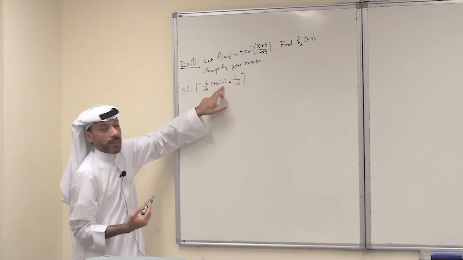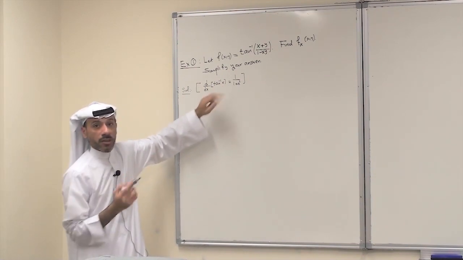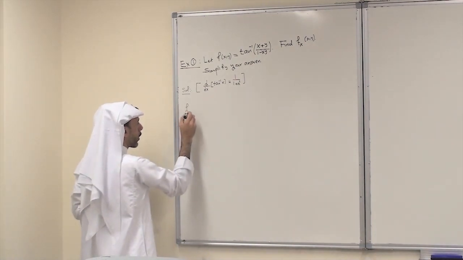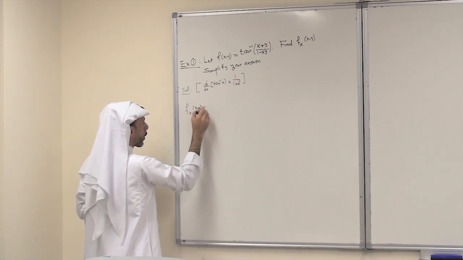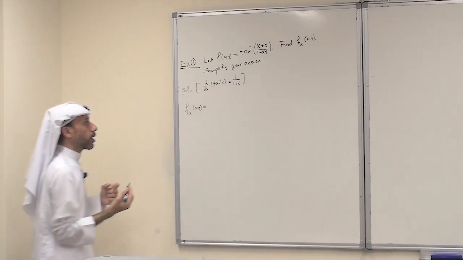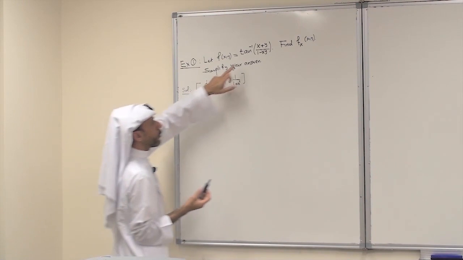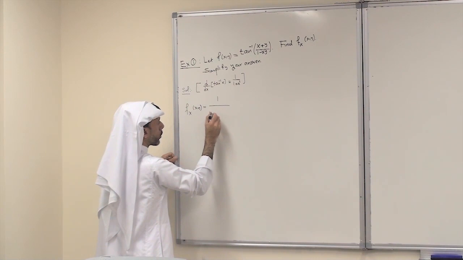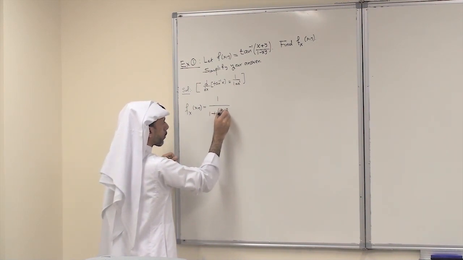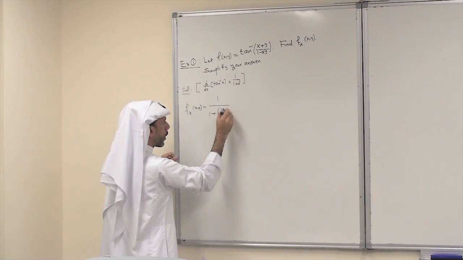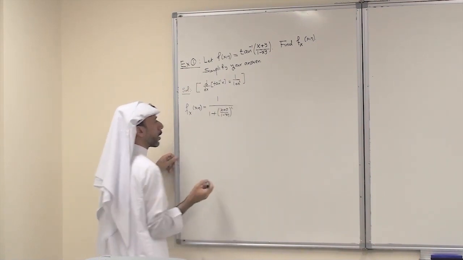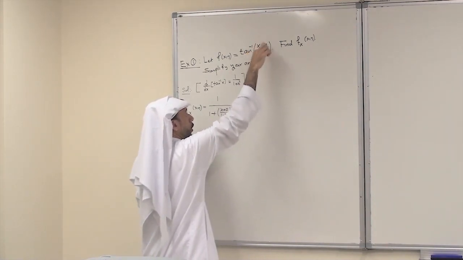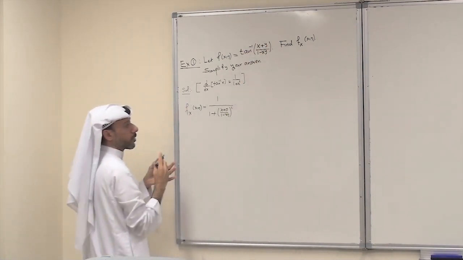And if instead of x I have a function, I have to use the chain rule. For now, let's find f sub x at (x, y). I differentiate with respect to x, looking at y as a constant. Now I differentiate the tan inverse. This becomes 1 over 1 plus ((x plus y) over (1 minus xy)) squared, by the chain rule, times the derivative of what is inside. So I differentiate what is inside with respect to x using the chain rule.